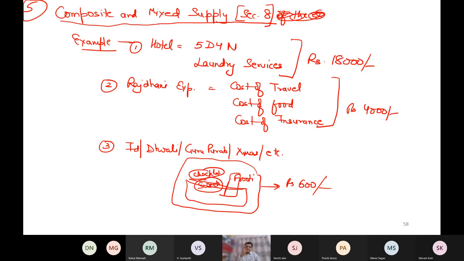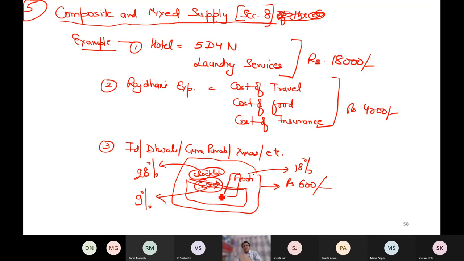Now these are some of the examples. Now, do you know what is the main question? The main question is, how will I charge the tax rate? This is the main question. How will I charge the tax rate? For example, on fruity, the tax rate is 18%. On chocolate, for example, the tax rate is 28%. On sweets, for example, the tax rate is 9%. How will I charge? Because I have to purchase the entire basket.